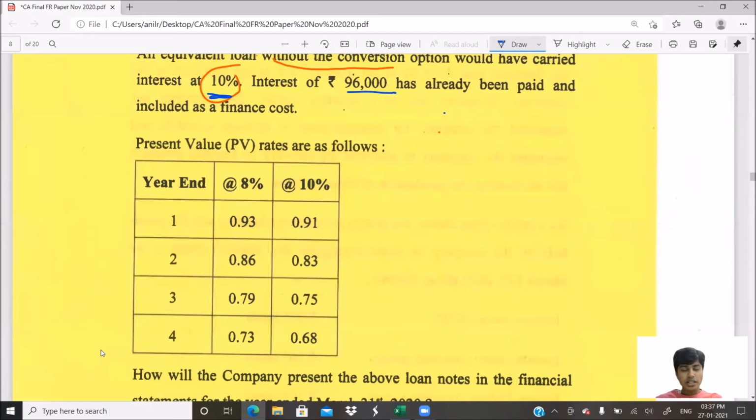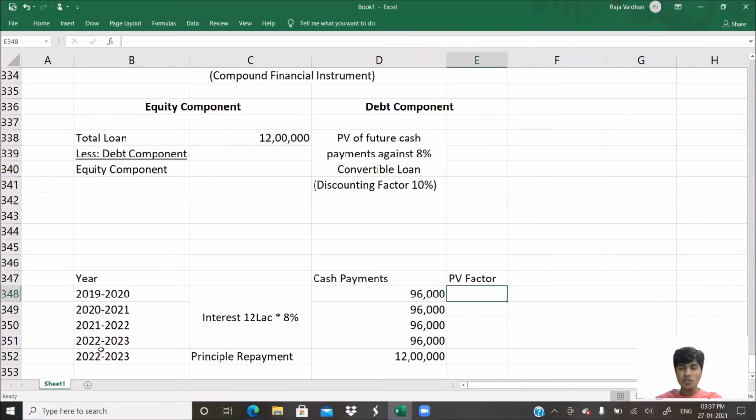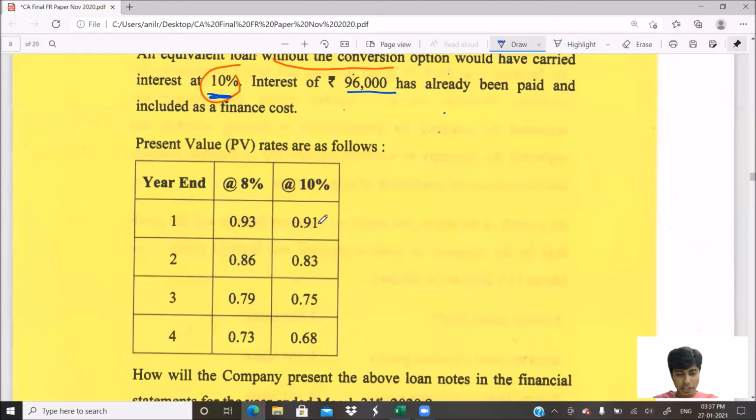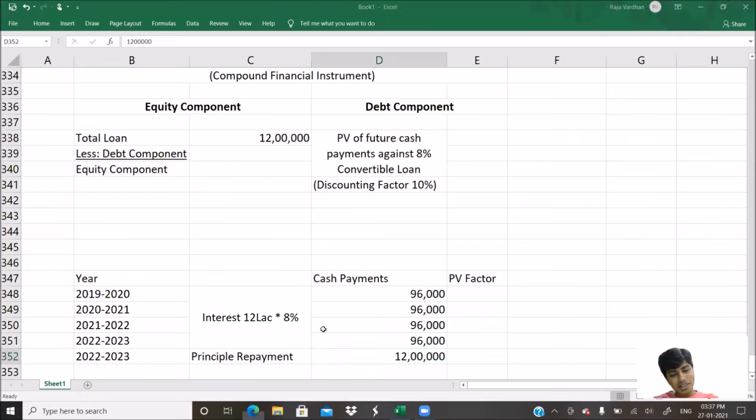Yes. There's another way of doing this. Instead of taking the present value factor, we can take the present value annuity factor. It's 96,000 for 4 years altogether, so I can add 96, 96, 96, and then add up these present value factors 0.91, 0.83, 0.75, 0.68, and then multiply. However, I am going to go with the original figures only. You can do that in the exam. It is totally accepted. You will still get full marks.